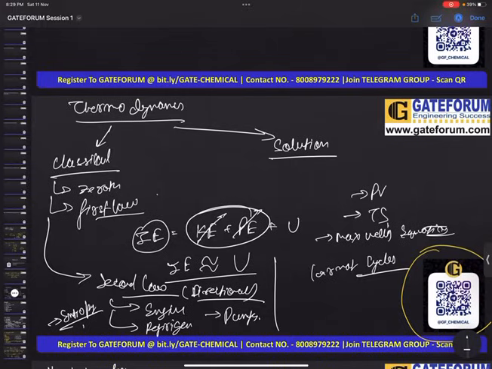These are only the major topics. If you understand these topics together, the main ones are the PV diagram and the TS diagram. If you understand the PV and the TS diagram properly, and you can understand the Carnot cycle and the Carnot diagram properly, many things will become automatically easy. After that we will look into solution thermodynamics. Solution thermodynamics is nothing, it is just based on your molar properties, the partial molar properties. The Gibbs-Duhem equation is there. Then it is just the relation between several properties.